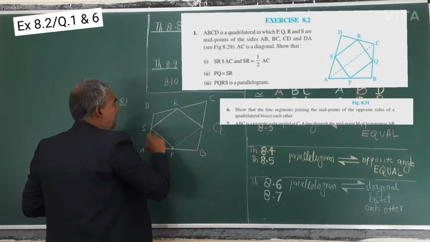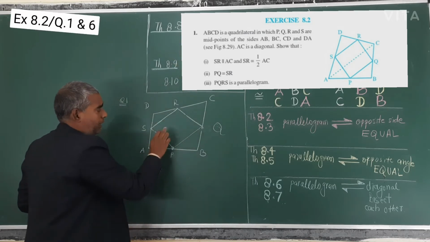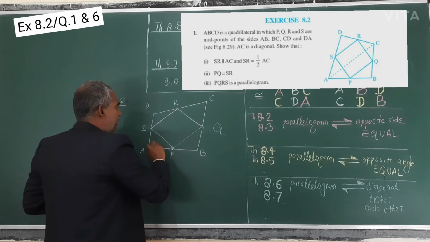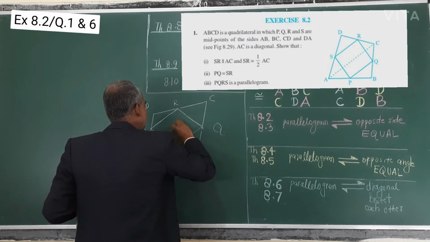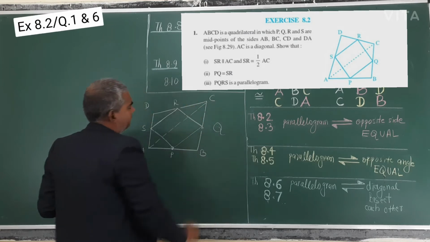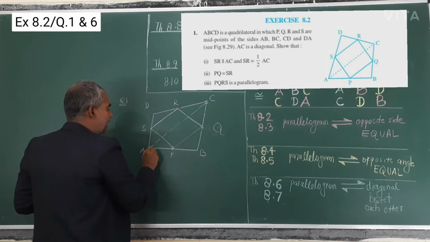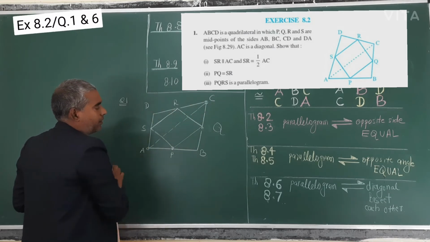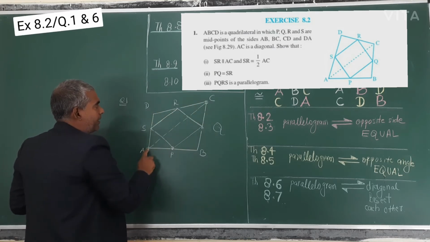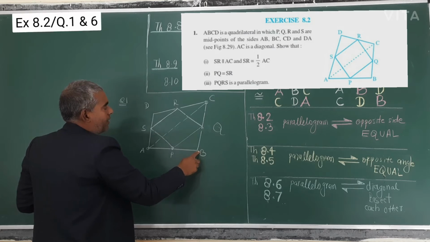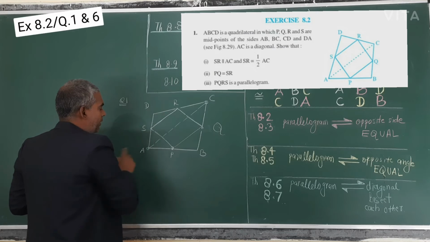The midpoint theorem will be used here, only the midpoint theorem. All these questions of 8.2 use the midpoint theorem. You join, it is joined in your book, dash, dash, dash. Let me join also. This is a diagonal. If any quadrilateral is there and you draw any diagonal AC, you get two triangles: triangle ACD and triangle ACB.